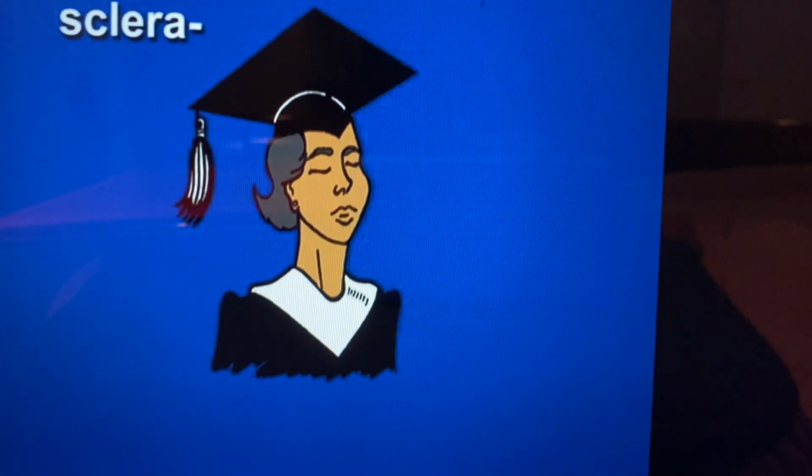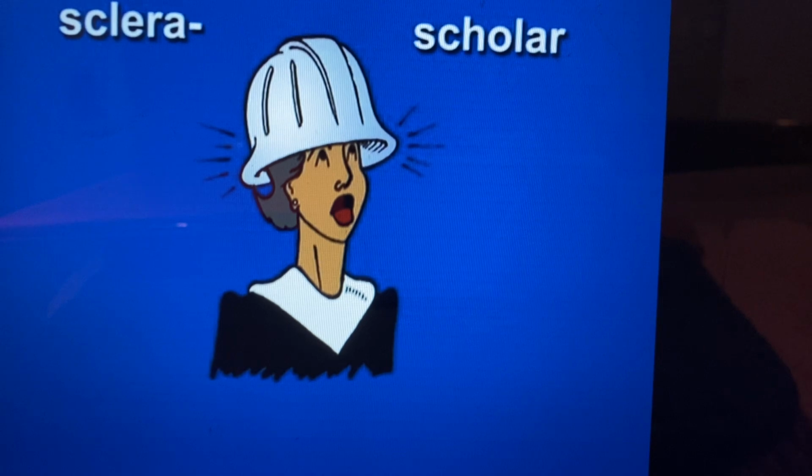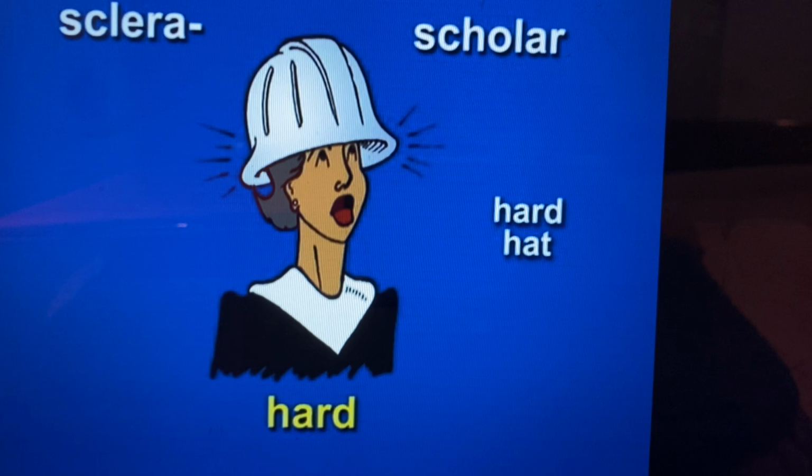The next element is sclera. Sclera could suggest scholar. Sclera, scholar. Sclera means hard. So as you look at the scholar, see the scholar wearing a hard hat. The hard hat will remind you of hard. Sclera, scholar, hard hat, hard.